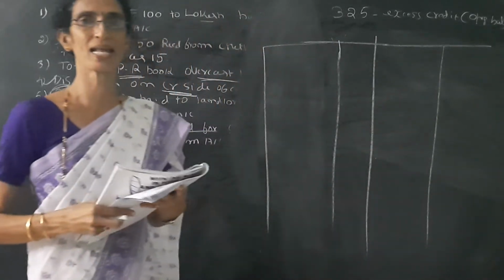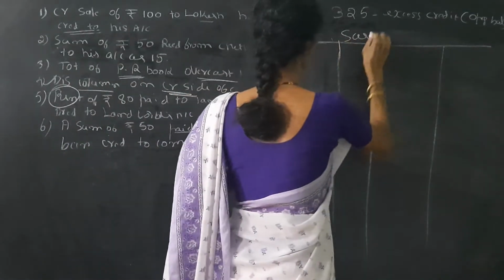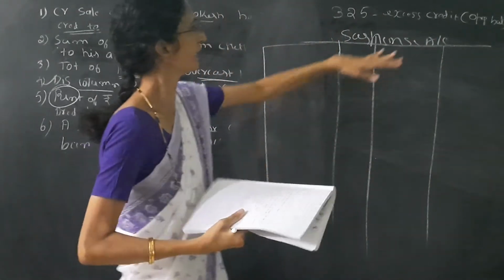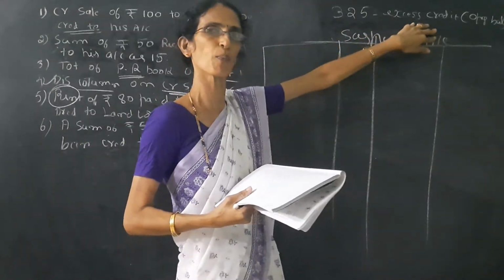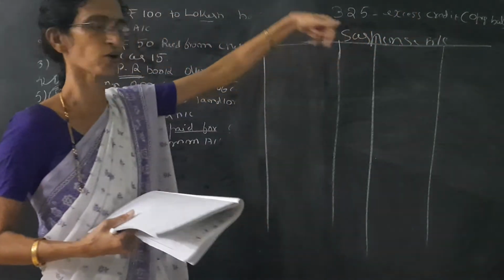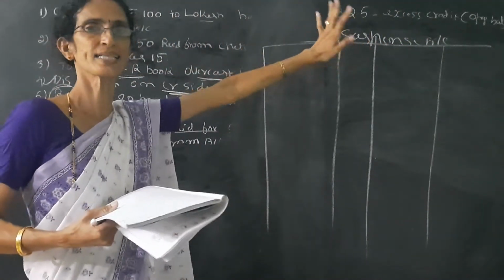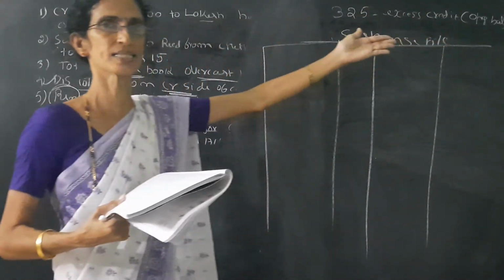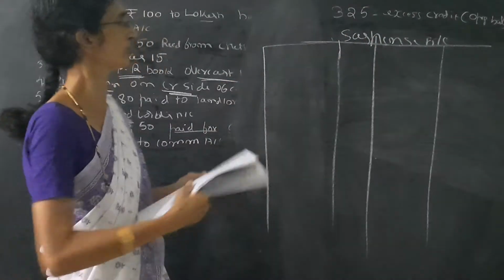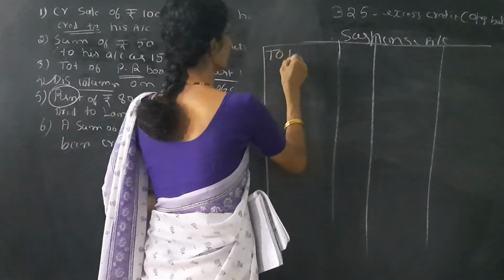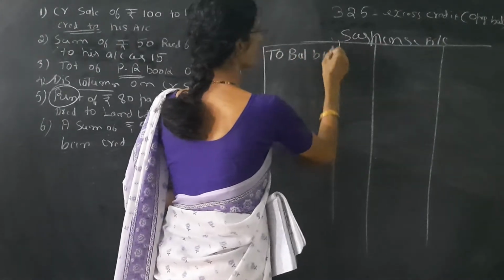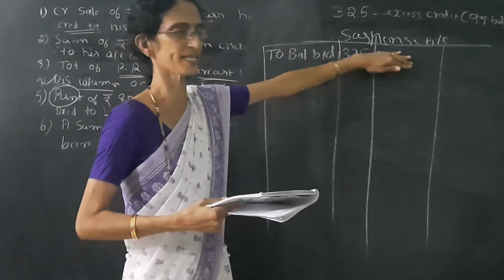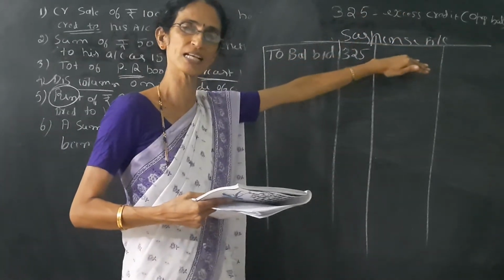See, the opening balance is given in the suspense account. If it is excess, once again the side is opposite. Short means the same side. Here it is excess credit, so we have to change the side. That means it should be debit. So it is the opening balance, and we have to write to balance brought down. It is 325. Here there is no need of leaving one space because the opening balance itself is given.